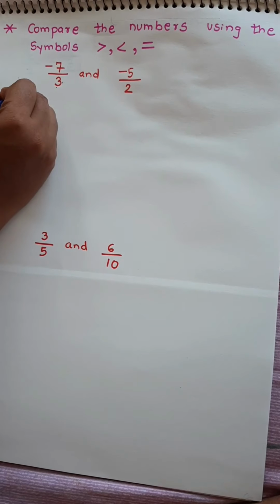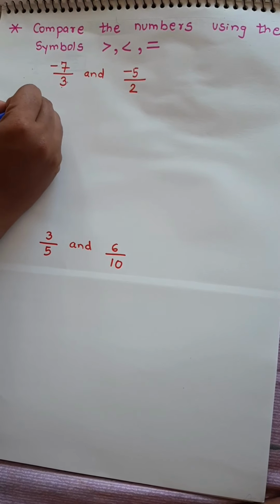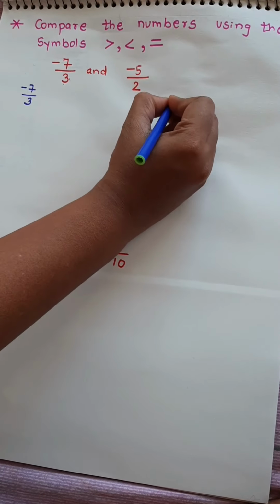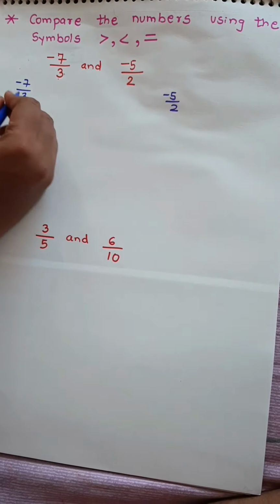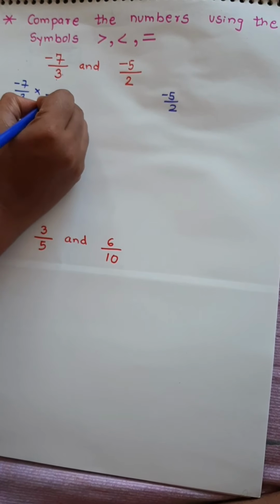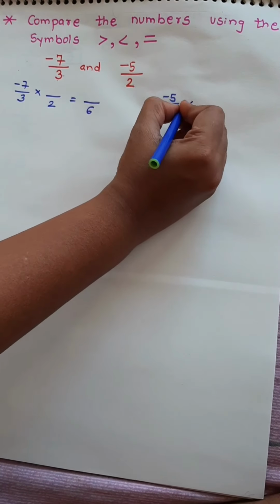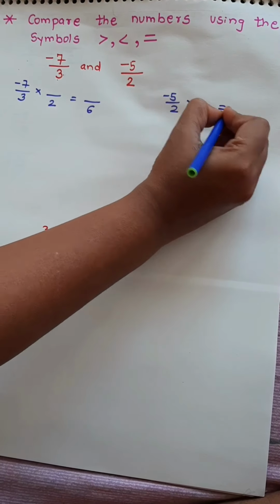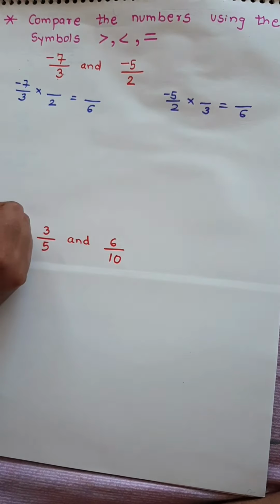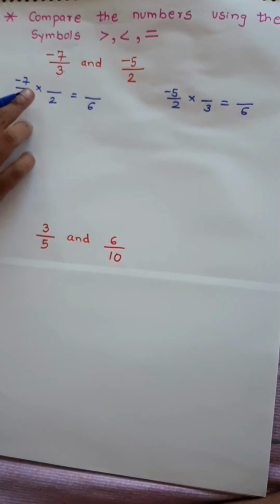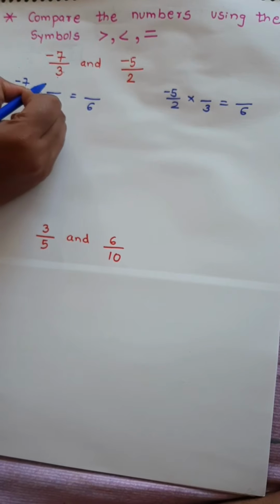So write the first fraction, minus 7 upon 3. And I'm going to write minus 5 upon 2. Now I'm going to multiply this by 2 and get the denominator as 6. I'm going to multiply this by 3 and get the denominator as 6. Let's not worry about the numerator. Whatever you have written down, just write it up.